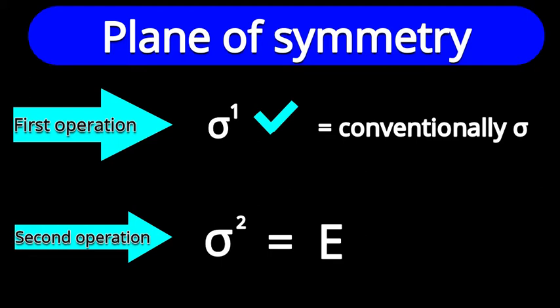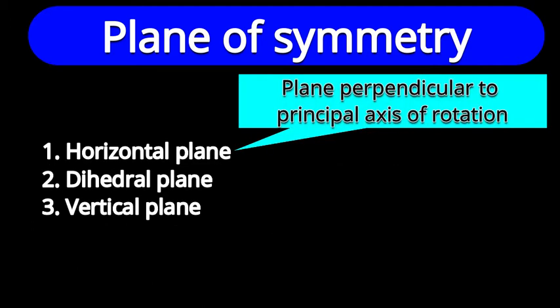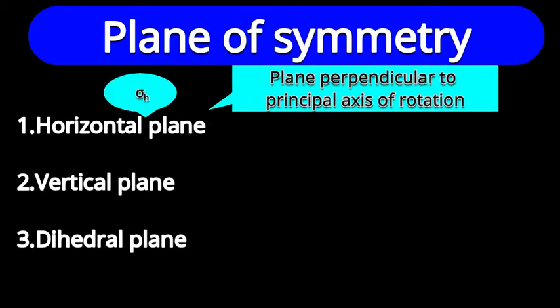Now these molecular symmetry planes are of three types. For that, you should know what is meant by the principal axis of rotation, which I discussed in the previous video. So if our plane is perpendicular to the principal axis of rotation, then that plane is called a horizontal plane, and it is represented as sigma h, with h as a suffix to the sigma.